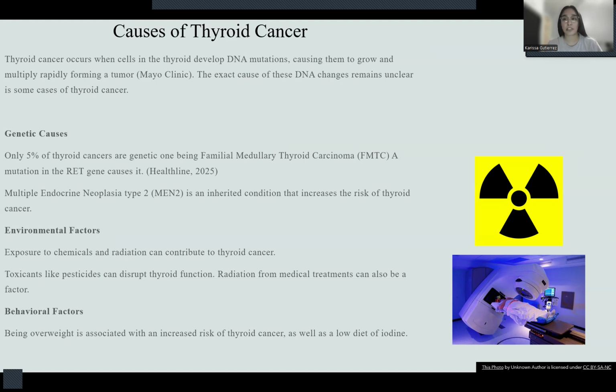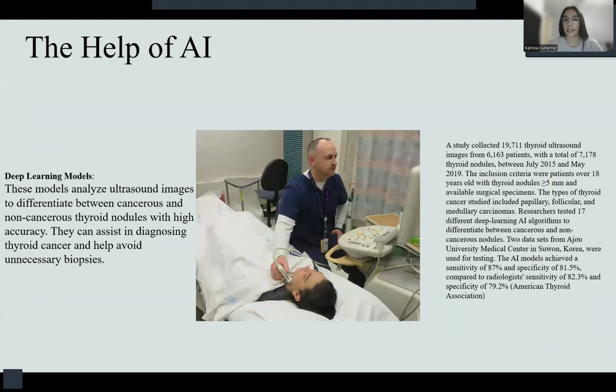Some environmental factors can be exposure to chemicals and radiation. This could be like medical treatment type of radiation. Also toxins like pesticides. This can also disrupt thyroid function. Behavioral factors, some can be being overweight can cause the thyroid to overact, as well as a low diet of iodine.